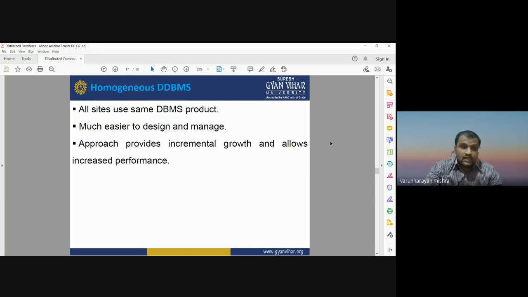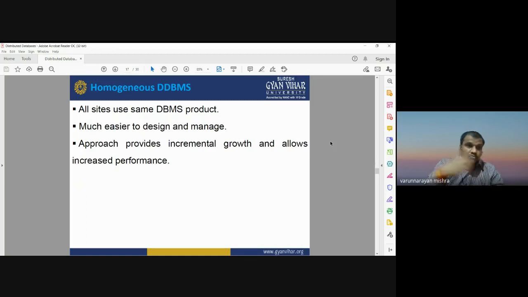So why do we call it homogeneous? Homogeneous means all sites use the same DBMS product. All the locations that are used to store the database will have the same kind of DBMS product, and it is much easier to design and manage because the database is of the same type. When we work on a database of the same type, it is very easy to design and manage in an efficient manner.